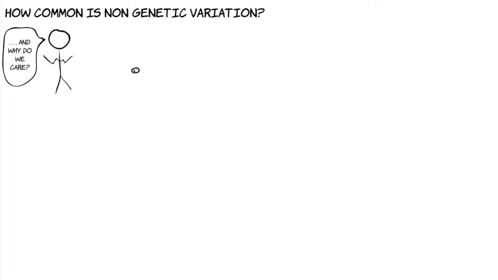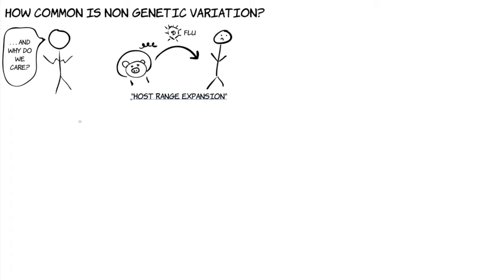Scientists are interested in how viruses figure out how to infect new hosts, because that's the process that underlies the emergence of many of the scary pathogenic human viruses. You've heard of swine flu and bird flu, right? These viruses figured out how to jump to a new host, us, from their original hosts. The process that we saw in Lambda, recognizing a new host protein, is the same kind of process that underlies host switches in zoonotic viruses.